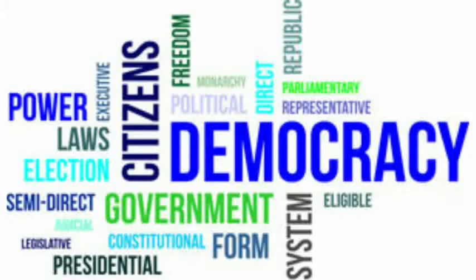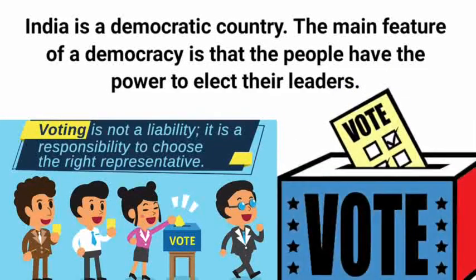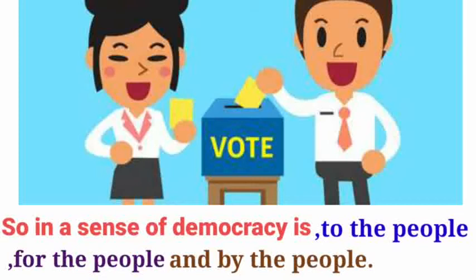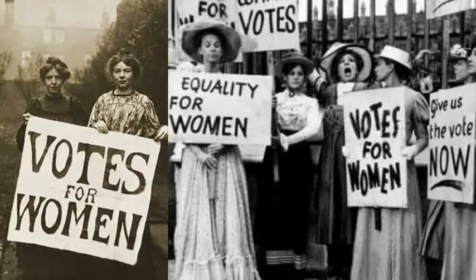Now when we talk about a democratic system or democratic government, here we have one good example. India is a democratic country. The main feature of a democracy is that people have the power to elect their leaders. So the sense of democracy is government of the people, for the people and by the people. In a democracy, people directly or indirectly participate by choosing their representatives through election.